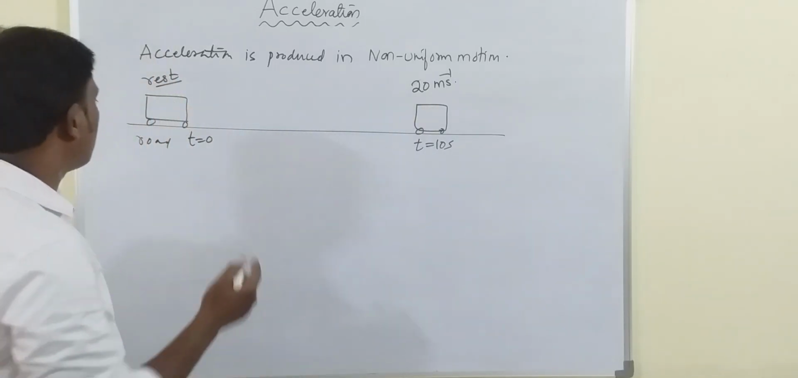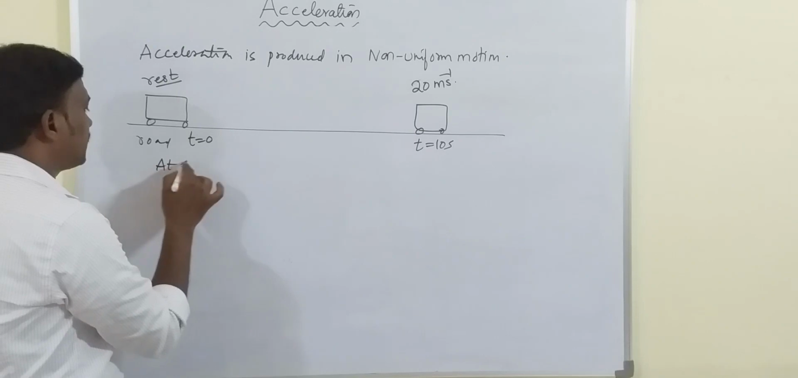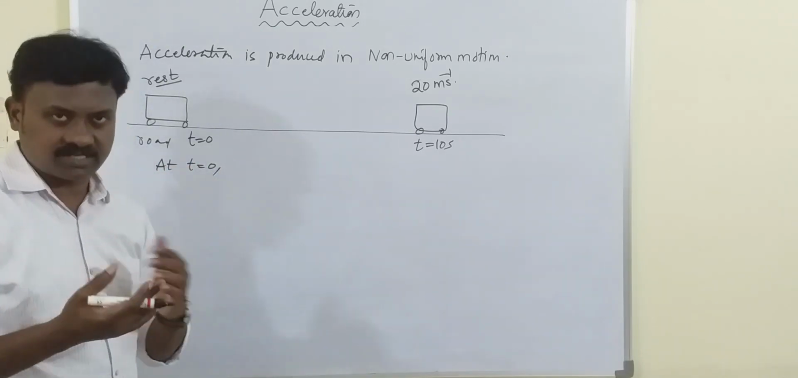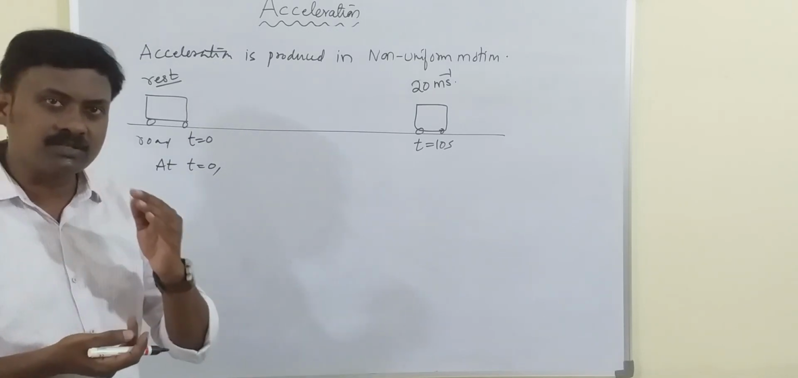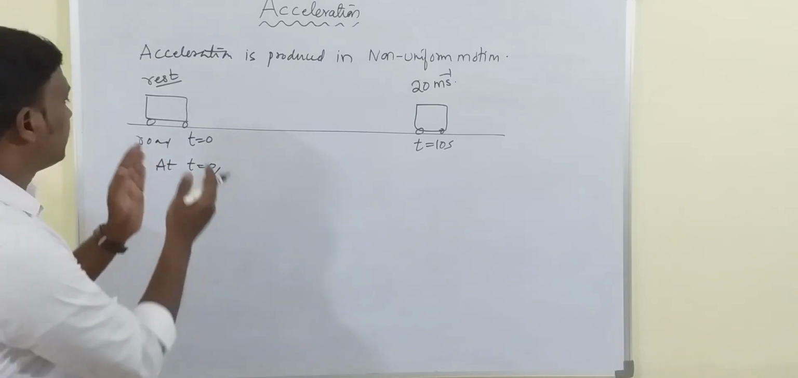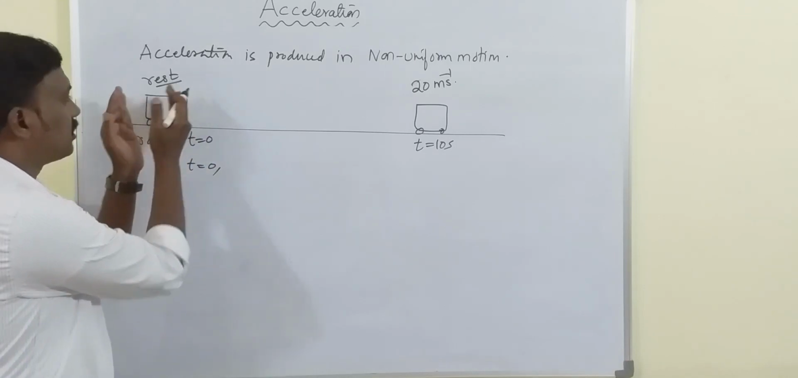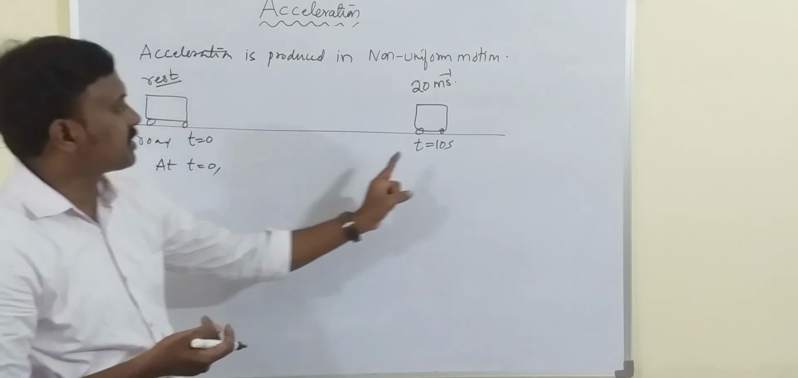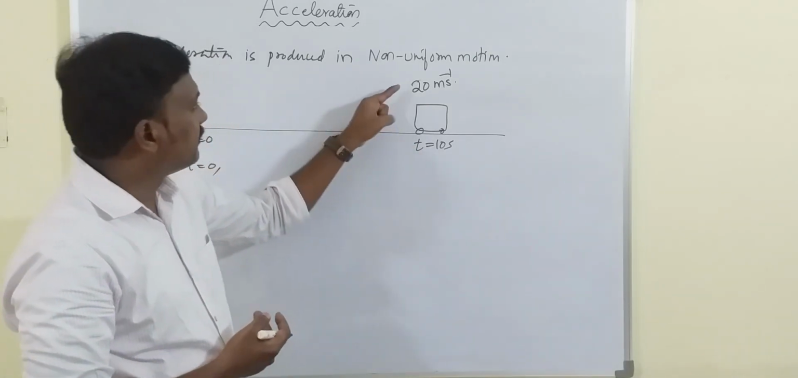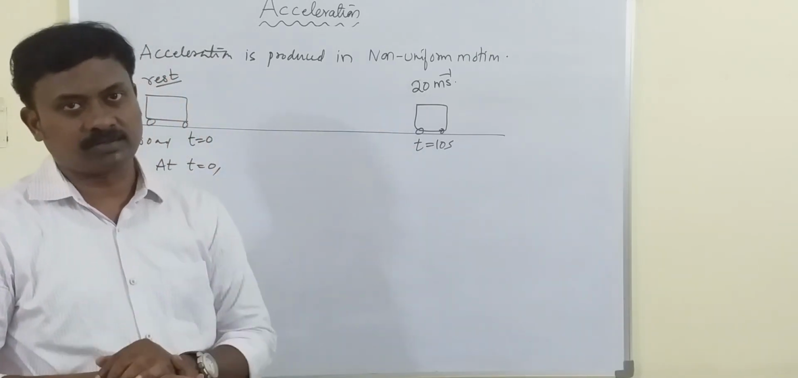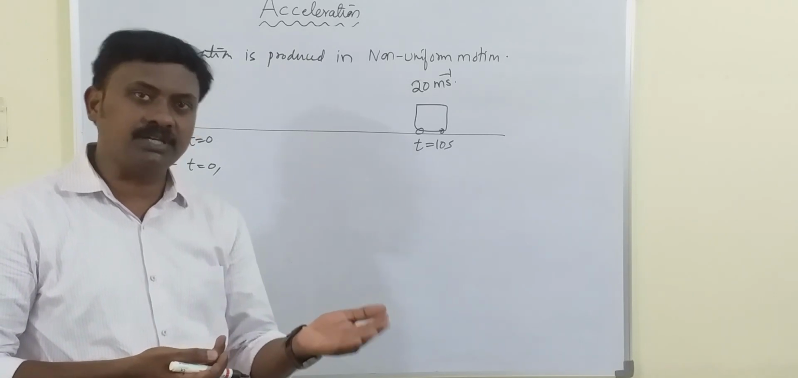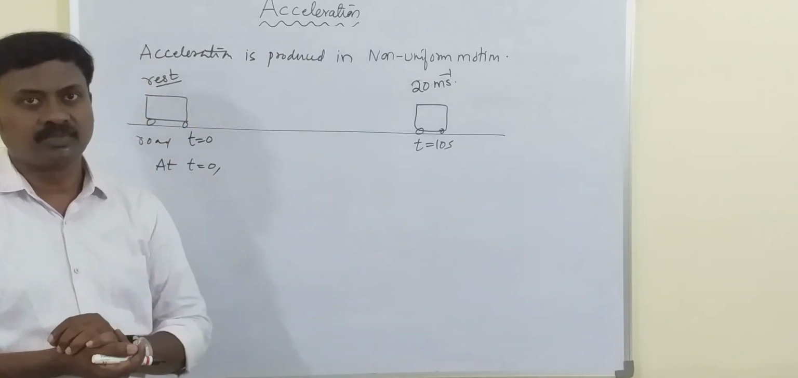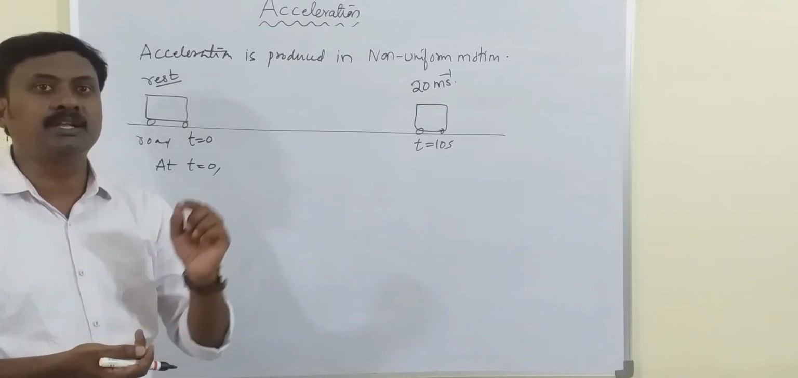Now at time t is equal to 0, the body is at rest. What does it mean? The velocity is 0. So when t is equal to 0, this velocity we call the initial velocity, and after some time, that is after 10 seconds, the velocity we call the final velocity. So we have initial velocity and final velocity. Initial velocity is represented with letter u and final velocity is represented with letter v.